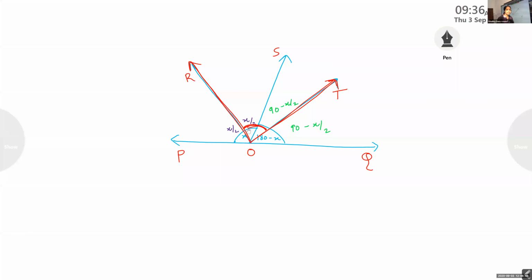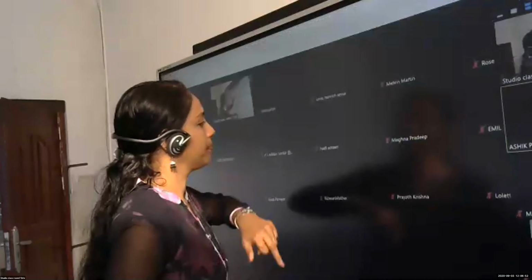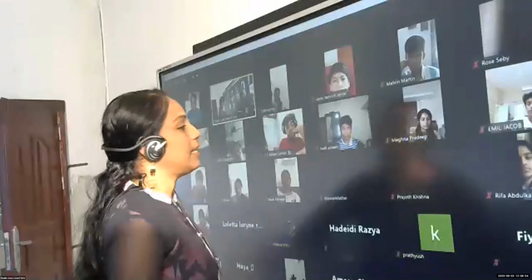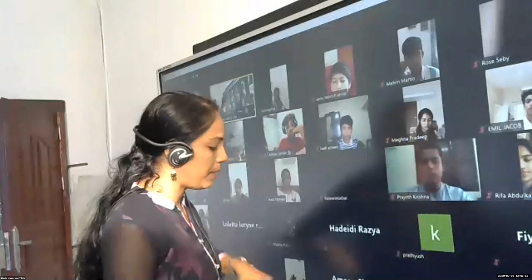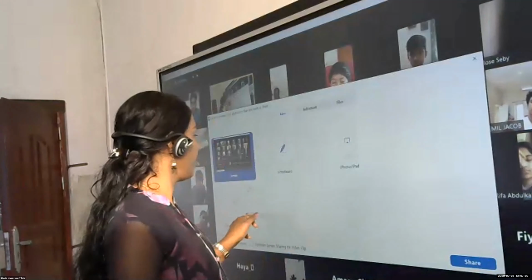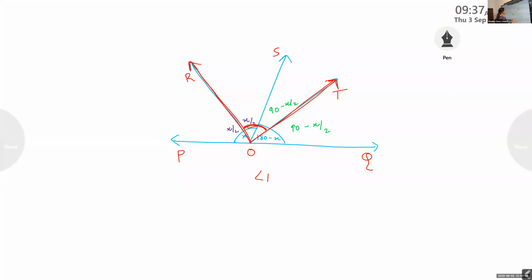Okay, children. It is the sum of two angles. Did you understand what are the two angles? Prajod, will you give the answer? Prajod, this is the question, angle ROT. It is a sum of two angles.